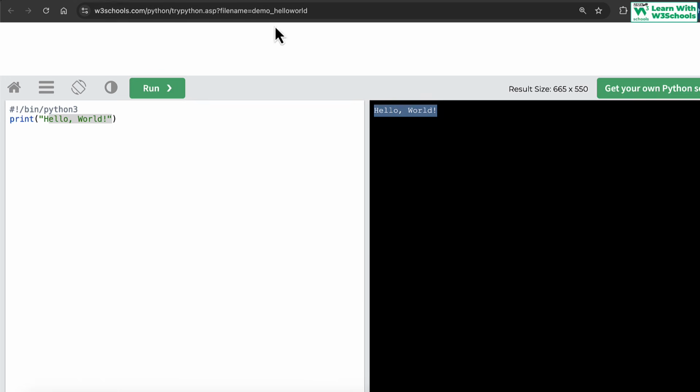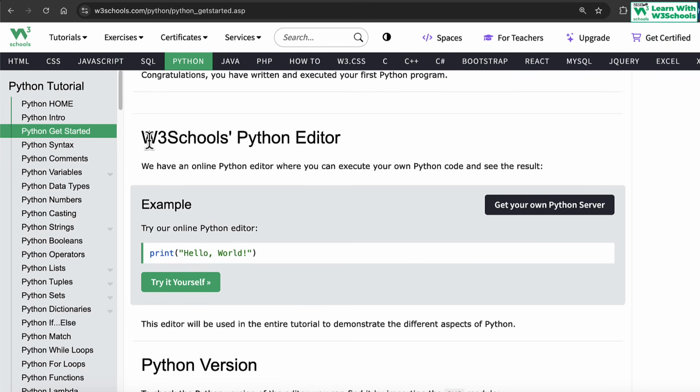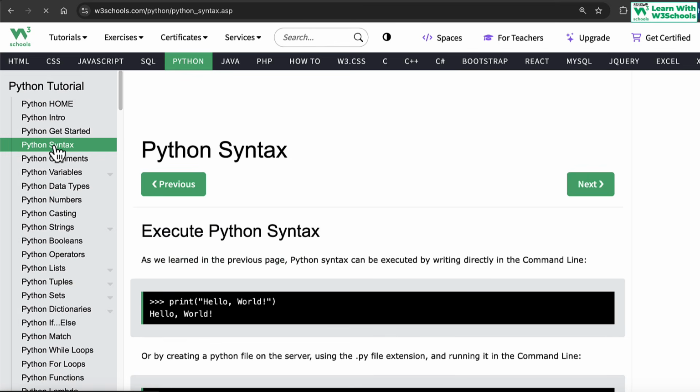In this tutorial, we're going to be using this entirely. Okay, we're going to be using this W3Schools built-in Python editor to run our code. So that should cover the basics of it.